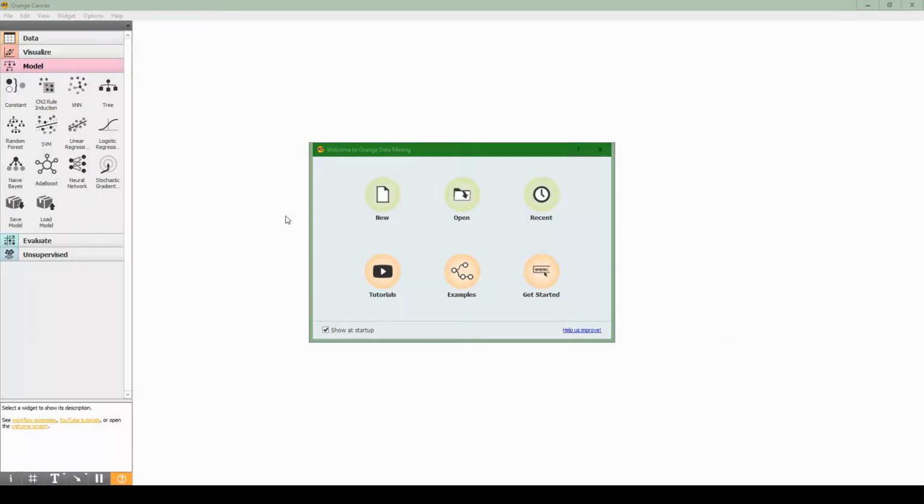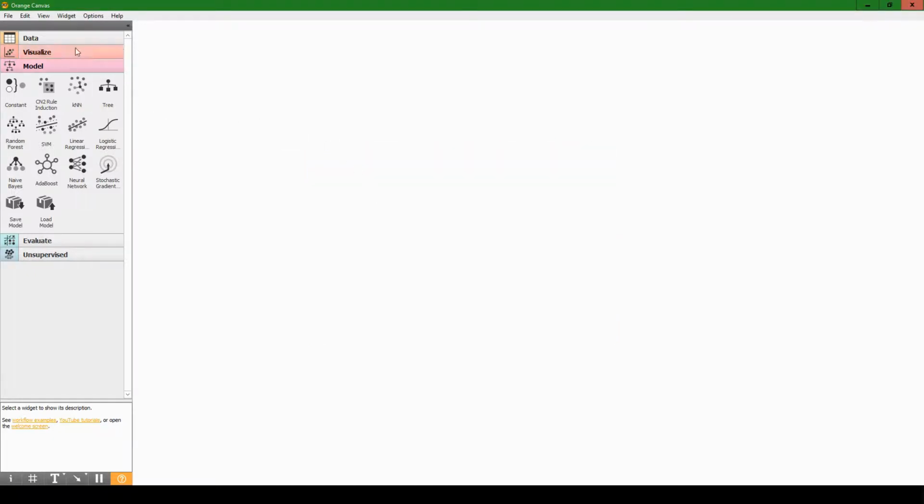Alright, now that we have Orange downloaded and installed, let's just get started. This will be the screen when you first open it up. Let's create a new workflow or project. And now that we have the new project, this will look complicated on the left side with data, visualize, model, evaluate, and unsupervised tabs, but don't worry, we're only going to be using 2, maybe 3 of these in this video. Well, we'll be using 3 for sure.